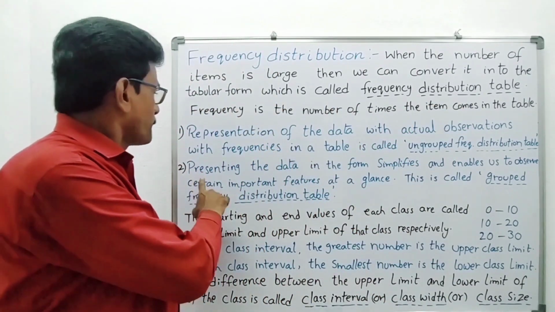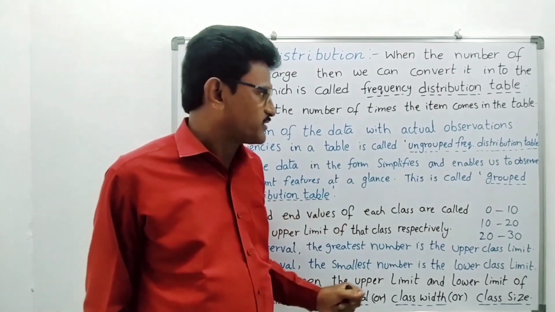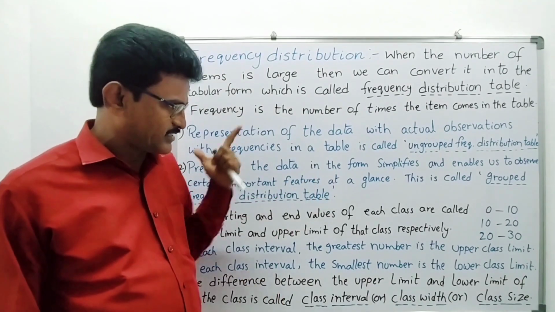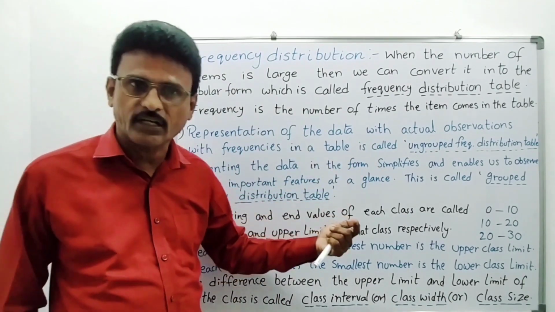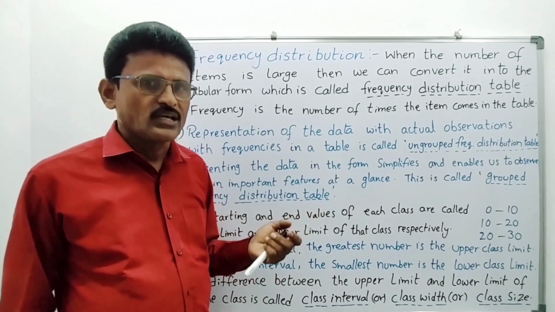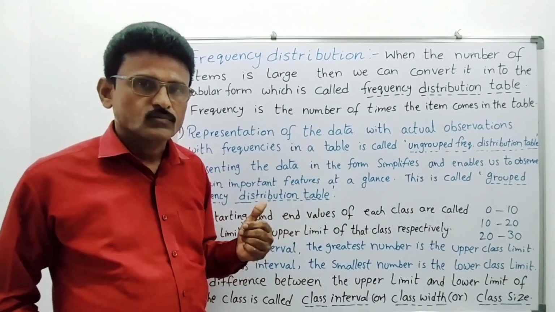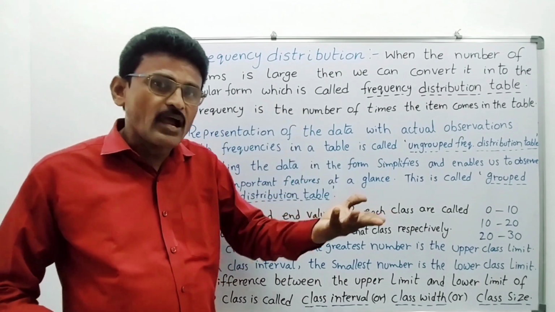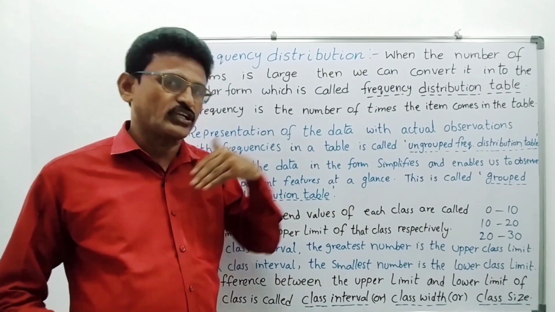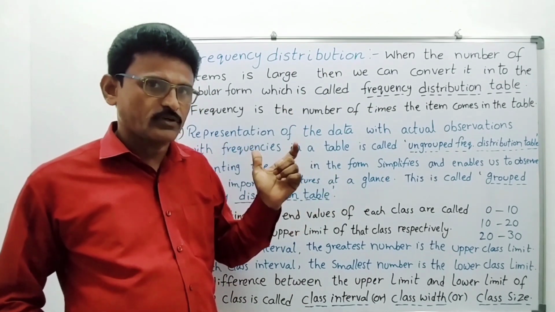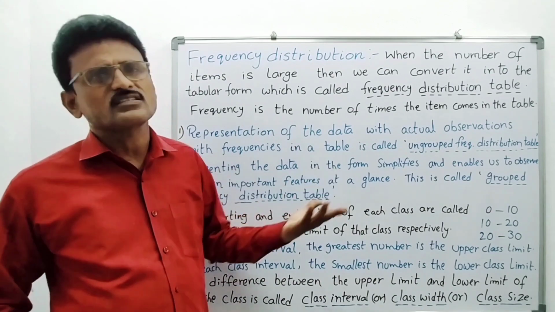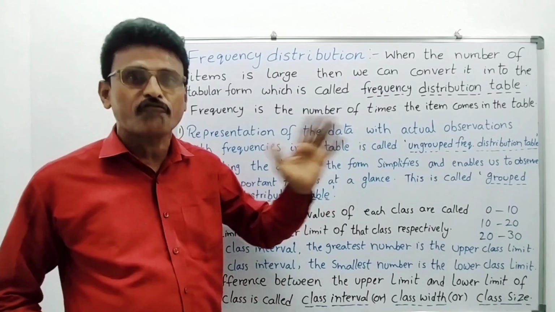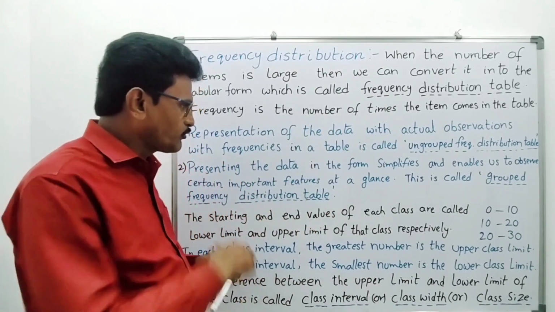Right? Now, presenting the data in grouped form simplifies it and enables us to observe certain important features at a glance. This is called a grouped frequency distribution table. Suppose 30 students are there and an examination is conducted for 100 marks. You think like this. Now, marks like this: 47, 53, 92, 86, 17, 35, 49, like that. Then what will we do?